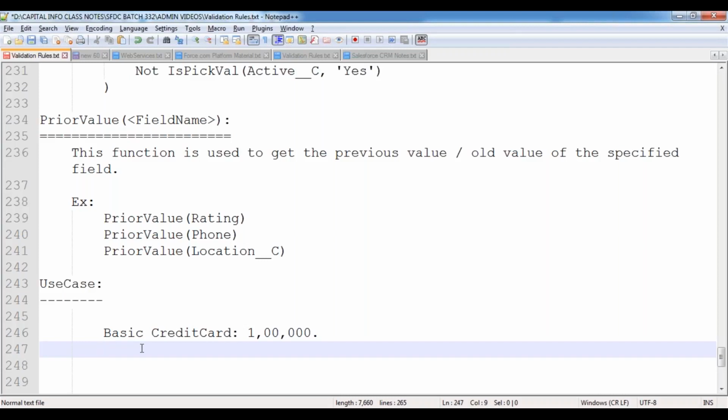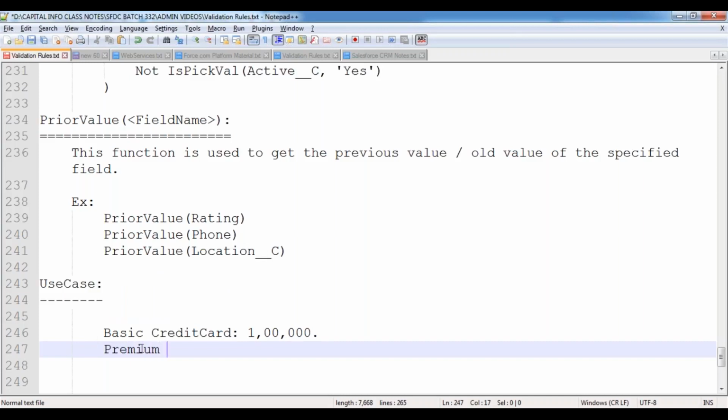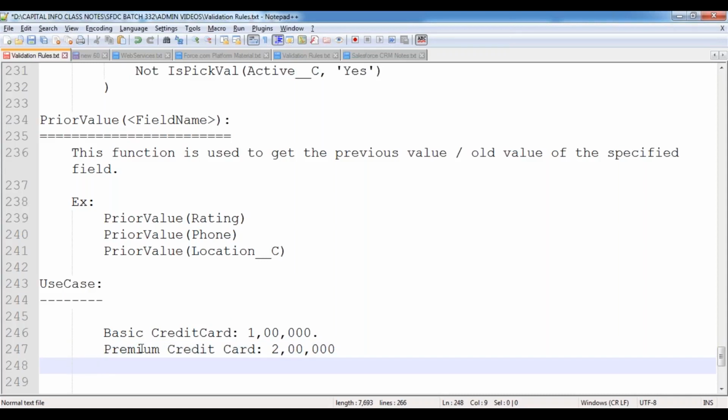And I'm maintaining a very good credit history. Because of this credit history, next time they will provide one premium credit card to me, like a gold credit card, which will have a limit of 2 lakhs. I'm using this credit card, purchasing various products online, and paying the EMI on time.